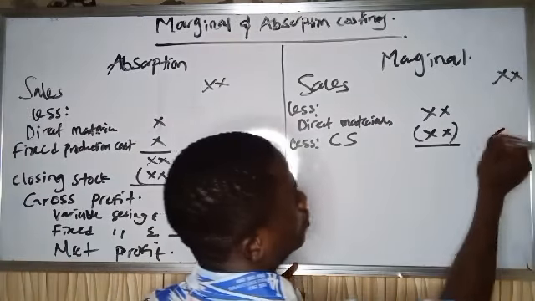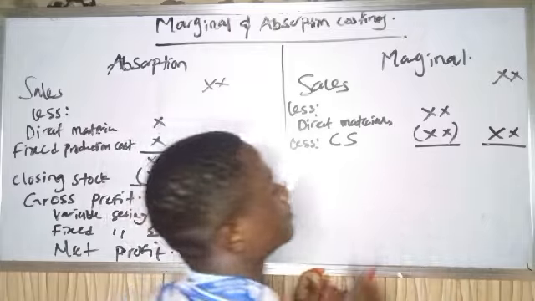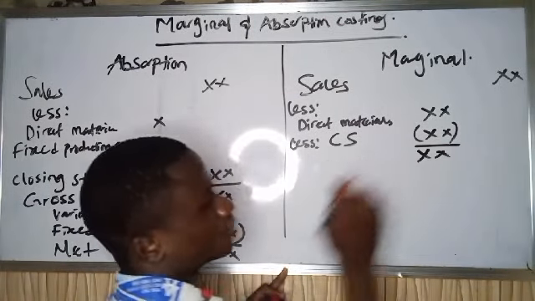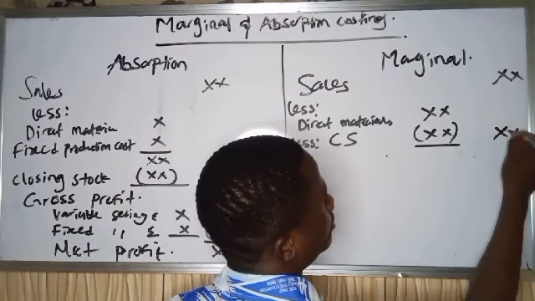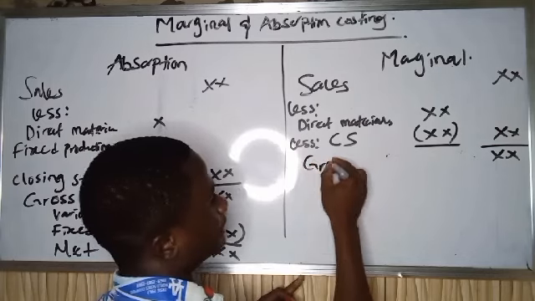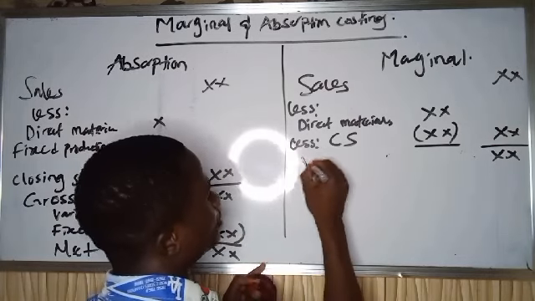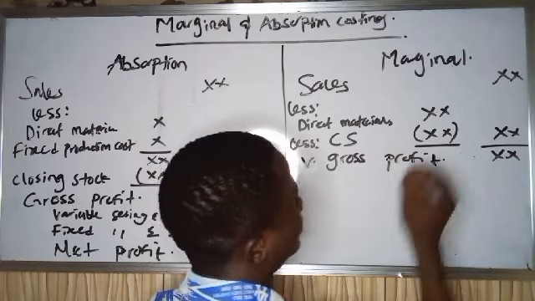So my variable cost of production, I can subtract it from my sales value so that we get my variable gross profit.